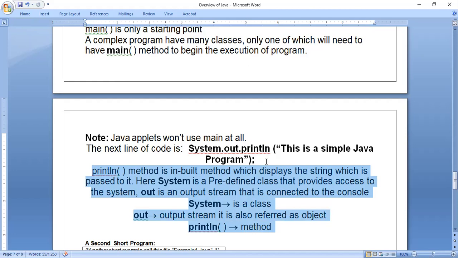When we go to the classes and objects chapter, there we will study in detail writing a class, writing an object and writing a method. Okay, fine.